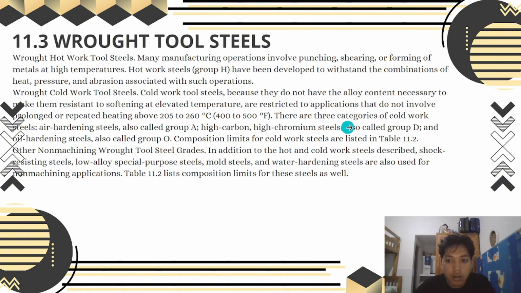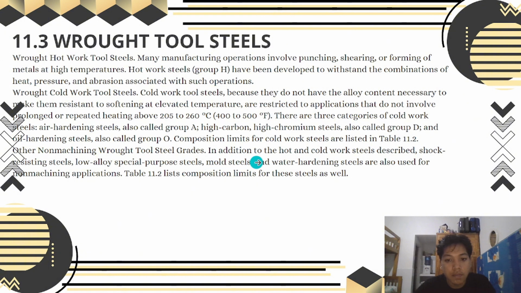There are three categories of cold work steel: air hardening steel, also called Group A; high carbon, high chromium steel, also called Group D; and oil hardening steel, also called Group O. Composition limits for cold work steels are listed in Table 11.2. Other non-machining group tool steel grades.